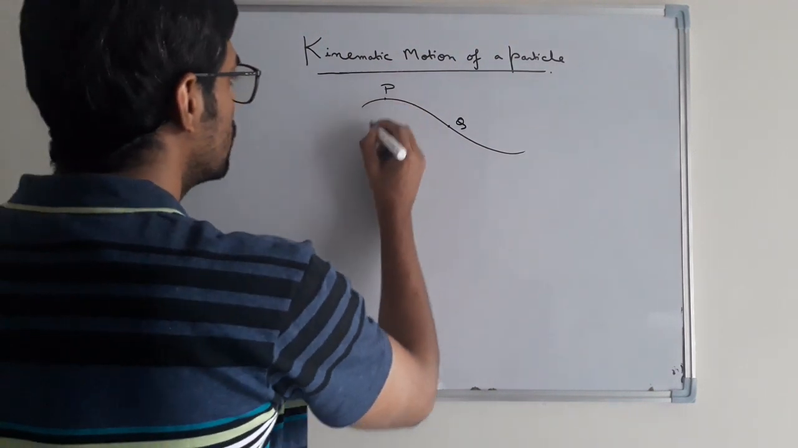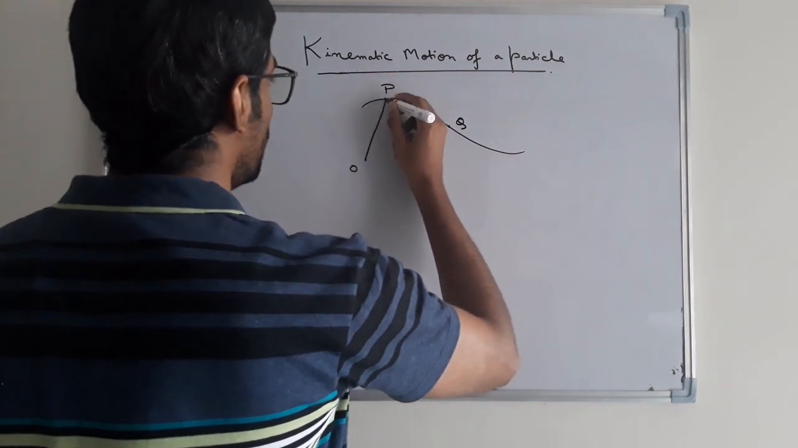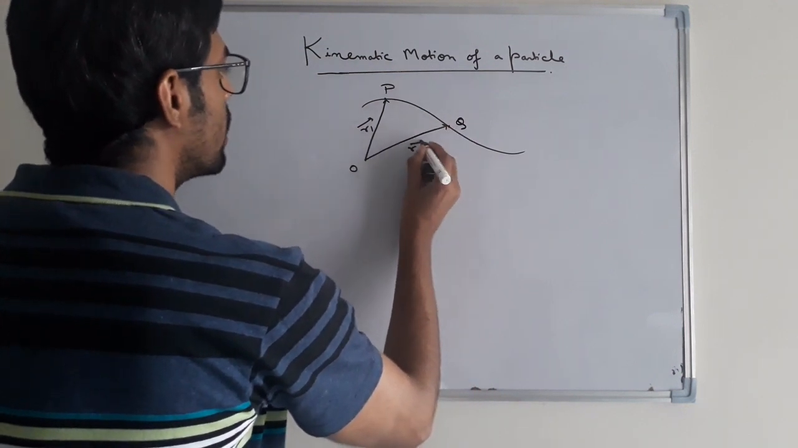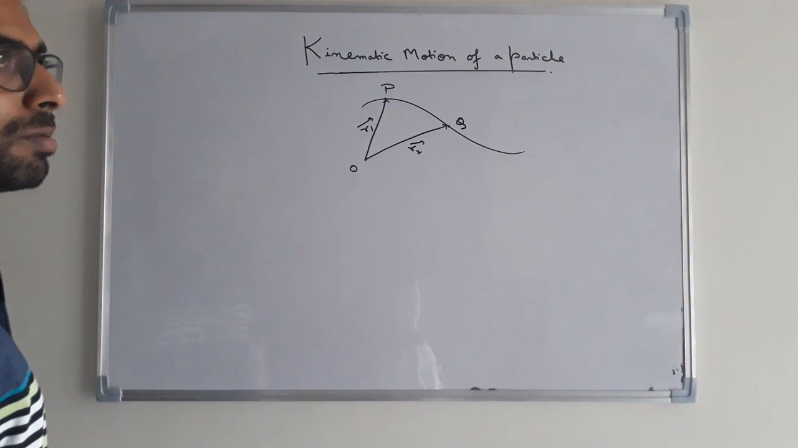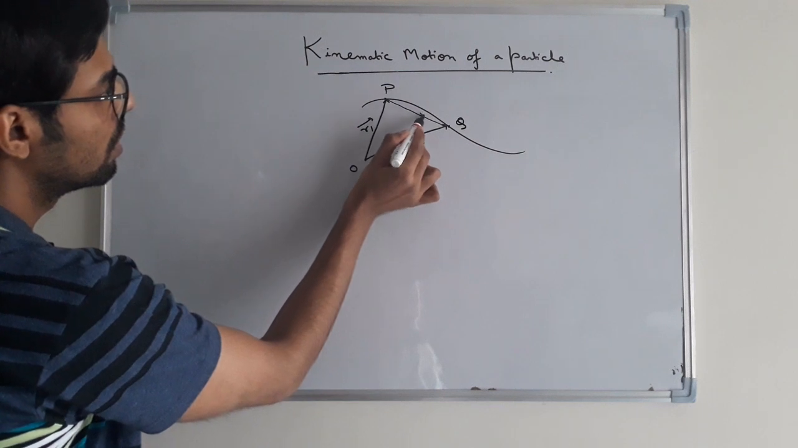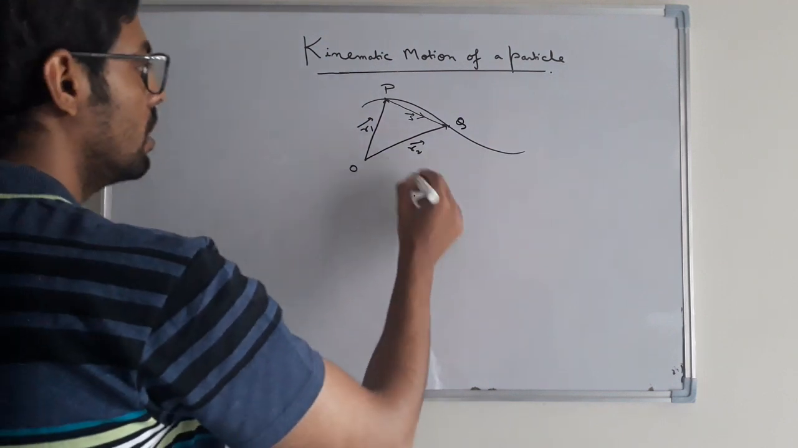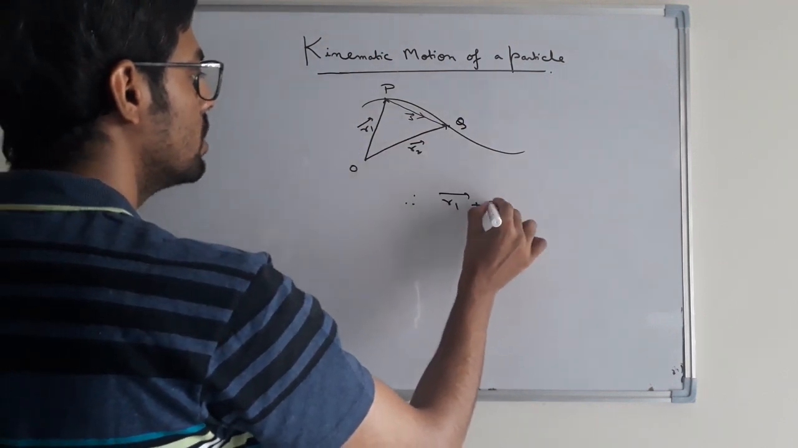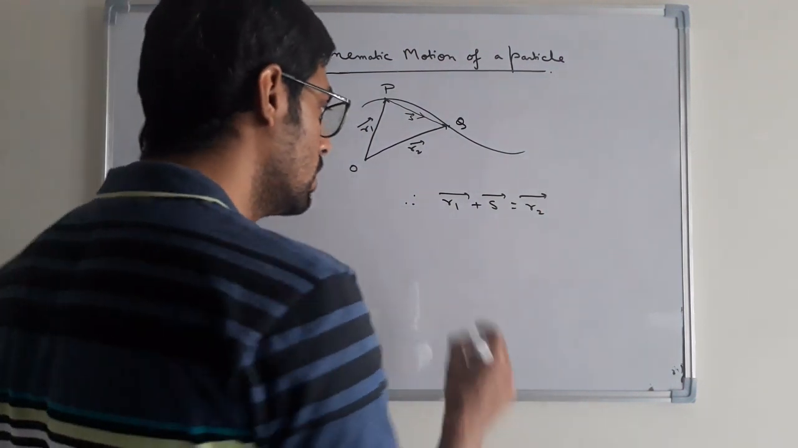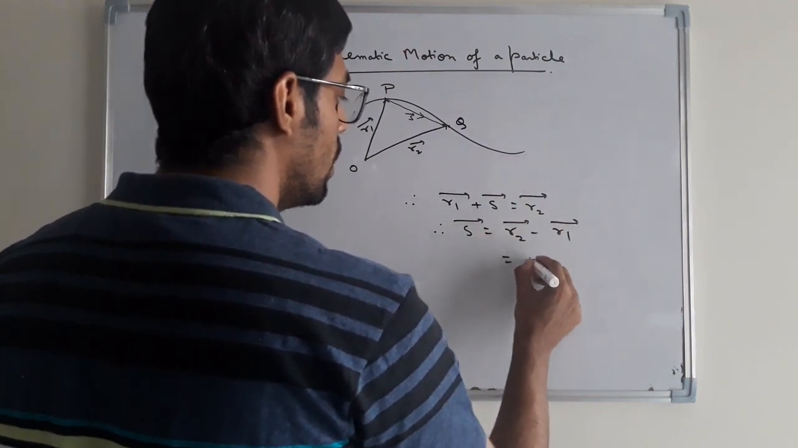Suppose with respect to an arbitrarily chosen origin O, the position vector of the point P is R1 vector and the position vector of the point Q is R2 vector. Therefore, what is the displacement of the particle? Displacement is the change of position of the particle, from P to Q. Denote the displacement by S, a vector quantity. In this diagram, by the triangular law of vector addition, we have R1 vector plus S vector equals R2 vector. Therefore, S, the displacement vector, is R2 vector minus R1 vector, equal to delta R vector.